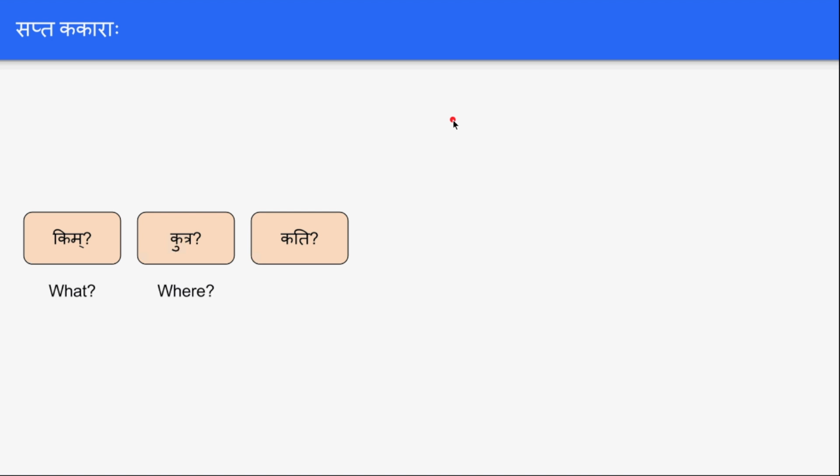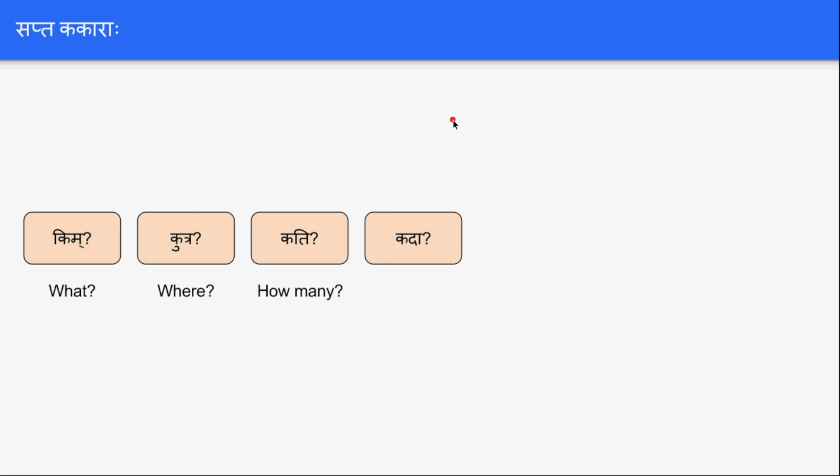And the next is kati. Kati means how many, like kati balakah santi, kati puranani santi, kati pandavah santi. How many Pandavas are there, how many Puranas are there, how many boys are there. So kati means how many.